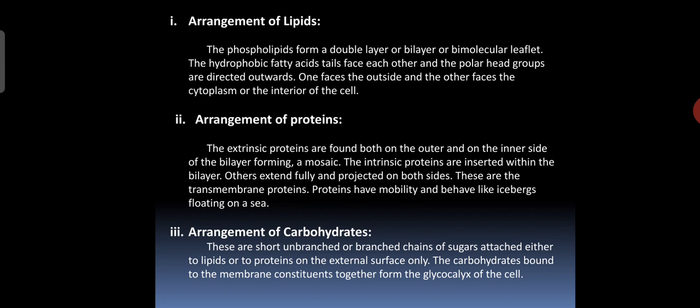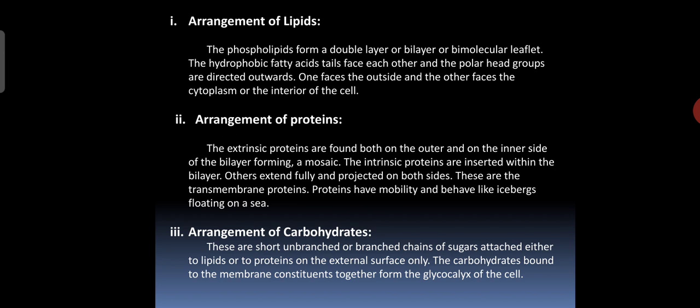The intrinsic proteins are inserted within the bilayer. Some extend fully and project on both sides; these are transmembrane proteins. Proteins have mobility and behave like icebergs floating on the sea.